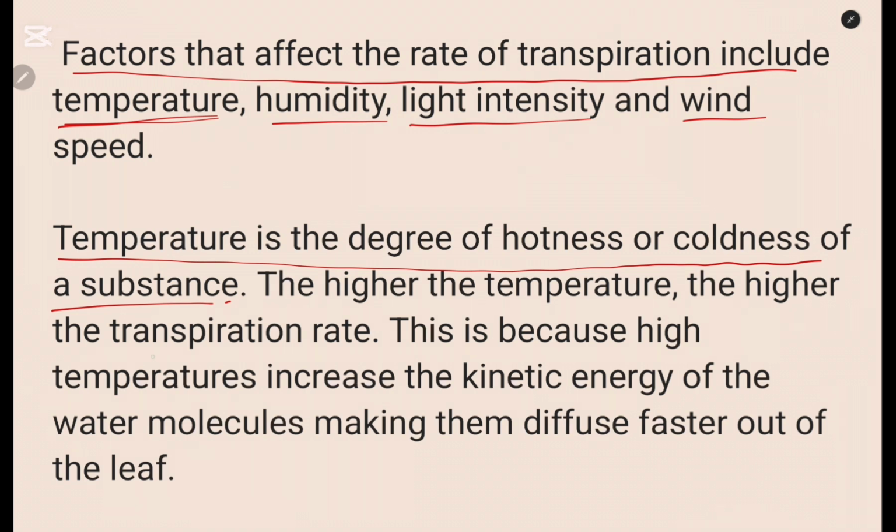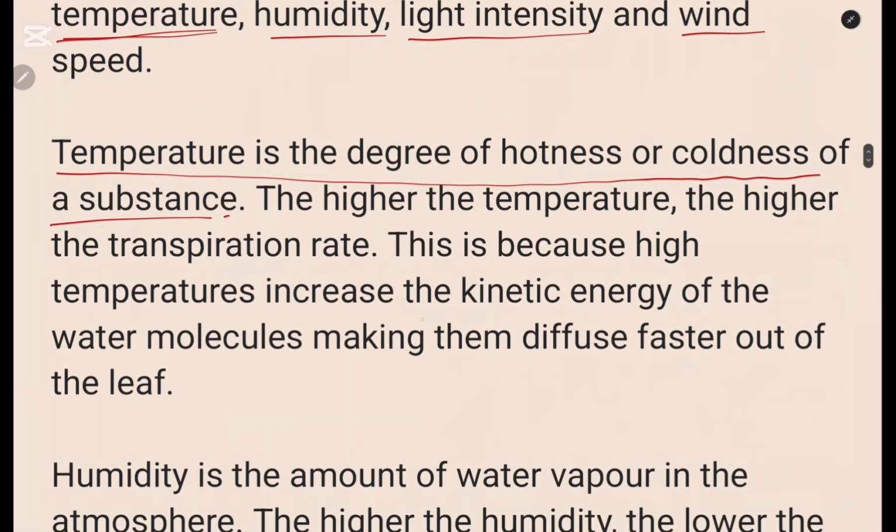temperature, the higher the rate of transpiration. This is because the temperature increases the kinetic energy of the water molecules, making them diffuse faster out of the leaf. As you know, transpiration is just a diffusion of water molecules through the stomata out of the leaf. So when the temperature increases, the kinetic energy of the water molecules increases, making them diffuse faster. And that is how it affects the rate of transpiration.